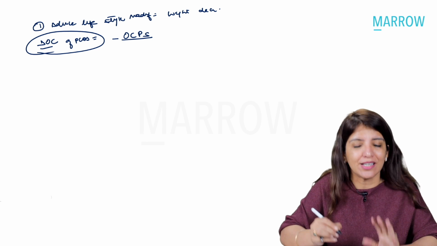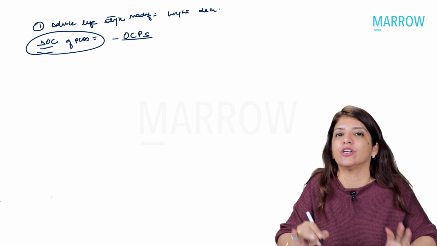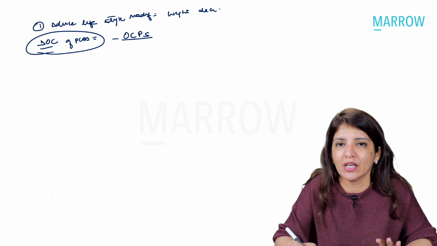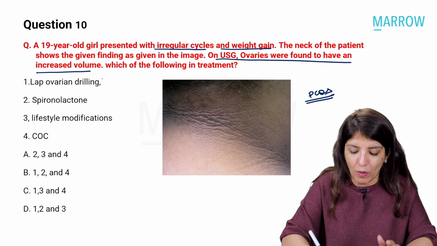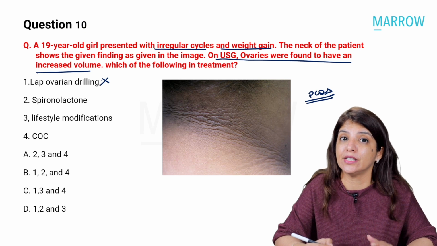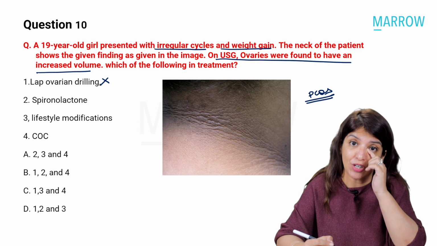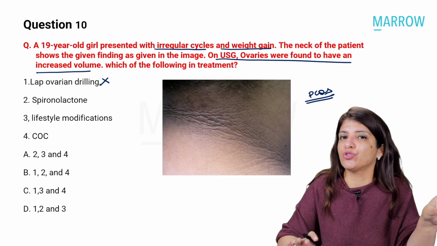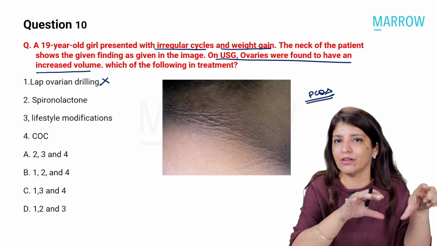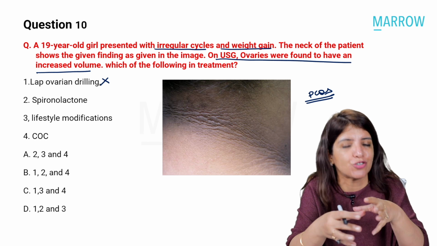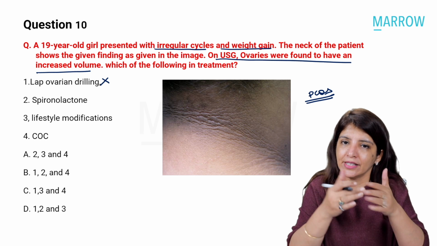Now, in a 19-year-old girl, definitely infertility is not the concern, right? And in this question, one option is related to infertility, that is laparoscopic ovarian drilling. Even if you didn't know any other thing, a combination of three treatments was being combined in the options.